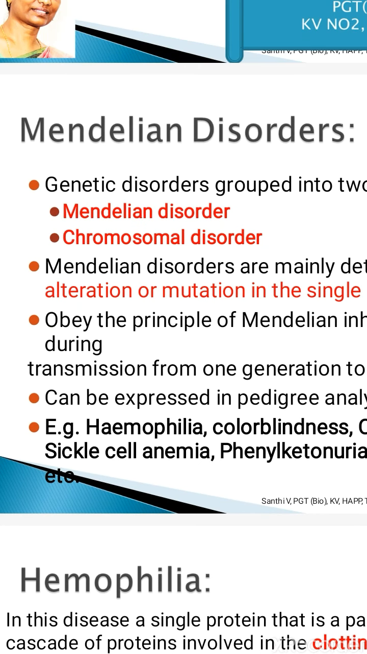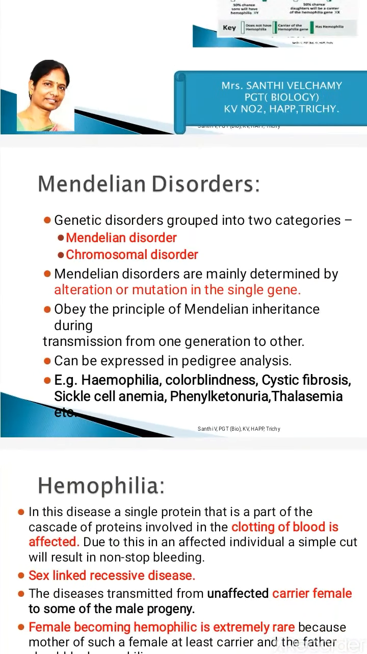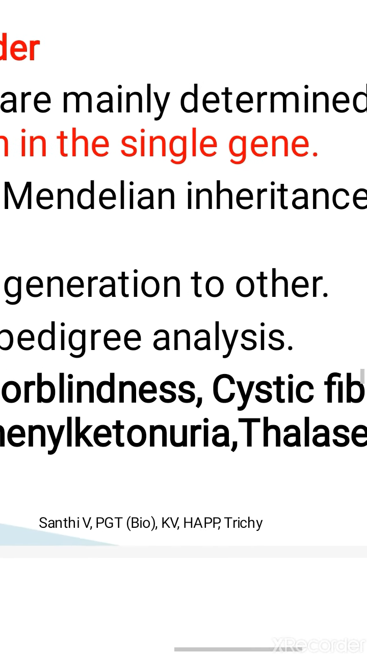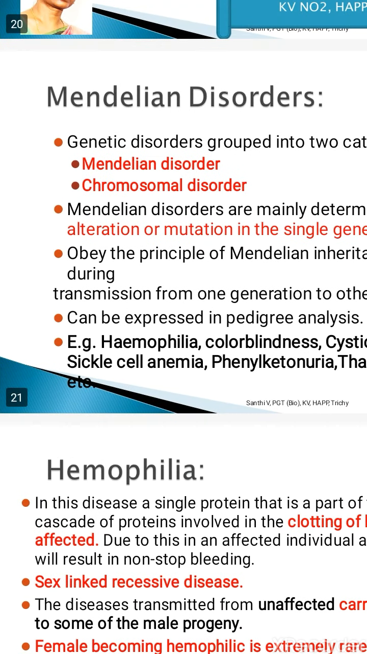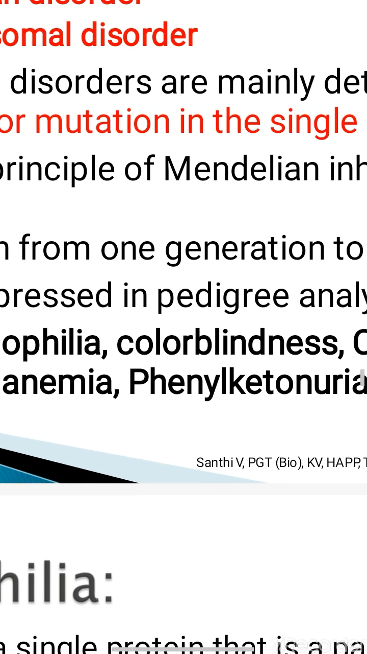When you see a chromosomal disorder, there can be a change in the entire chromosome. It can be an addition or duplication like that. In this lesson, today we are going to mainly focus upon Mendelian disorders. Mendelian disorders obey Mendelian inheritance. They are transmitted from one generation to the other, and this can be easily expressed in pedigree analysis.